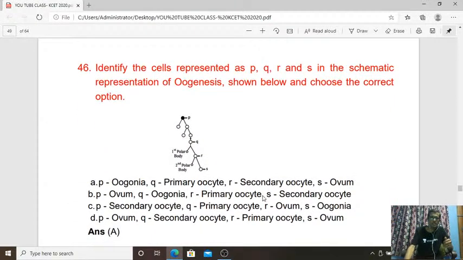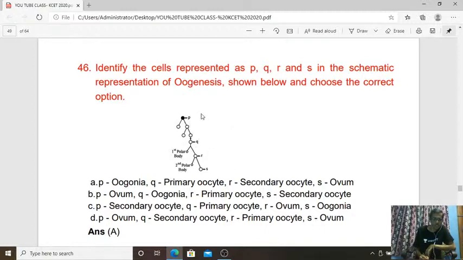Here they gave the oogenesis phenomenon in a diagrammatic representation. We have to identify the cells represented as P, Q, R, S in the schematic representation of oogenesis shown below and choose the correct option.